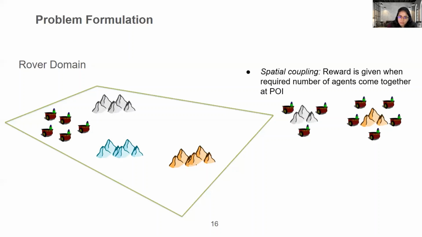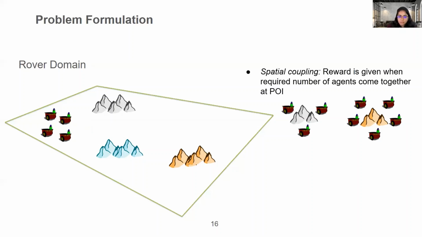One is a spatial coupling constraint, where reward will be given to the team only when the desired number of agents come together at a particular POI. So at a gray point of interest, we need at least 3 robots to come together. And at an orange POI, we need at least 5 robots to come together to explore that.